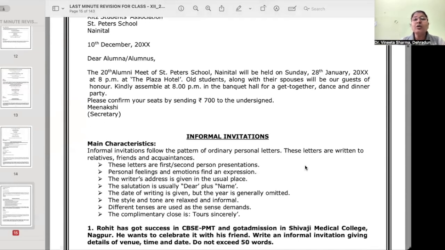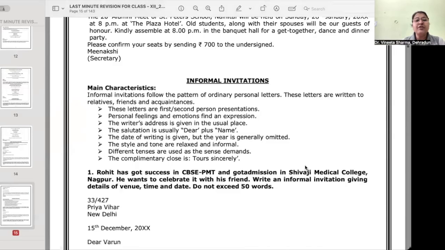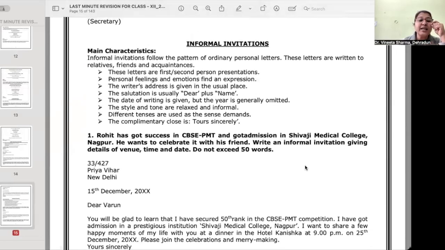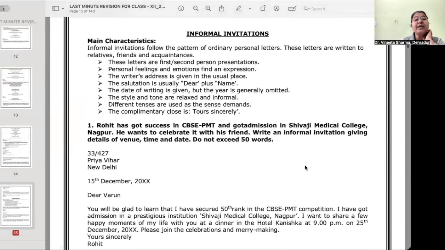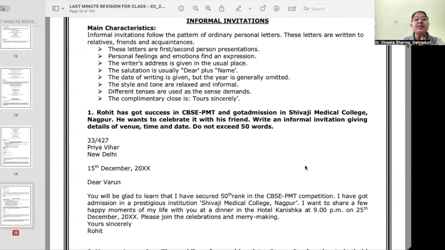Now let's talk about informal invitations. If we say informal invitation, it is like personal letter. When you are writing it to. So the main characteristics are these letters are written in first person or second person presentations, of course. Personal feelings and emotions find an expression in these letters. The writer's address is given in the usual place.